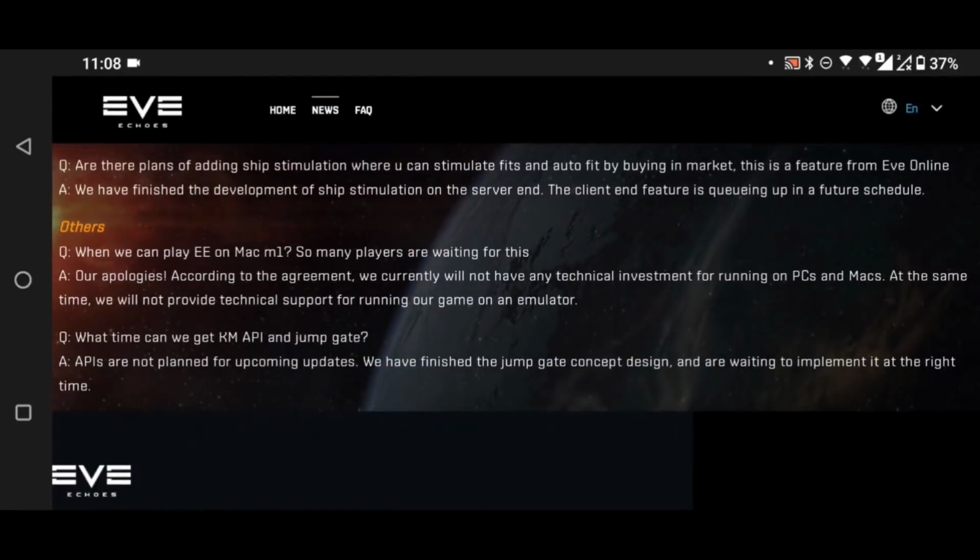Are there plans on adding ship simulation, where you can simulate fits and auto-fit by buying in market? This is a feature from EVE Online. We have finished the development of ship simulation on the server end. The client end feature is queuing up in a future schedule.